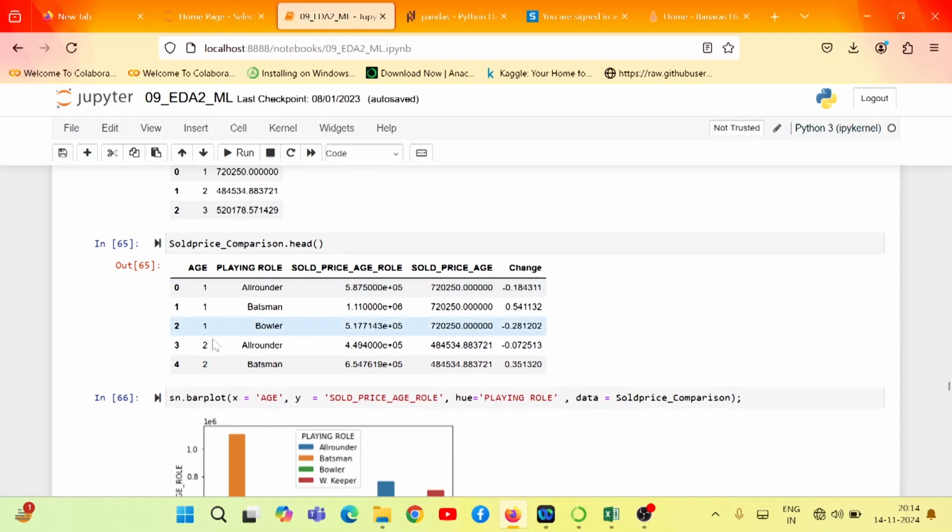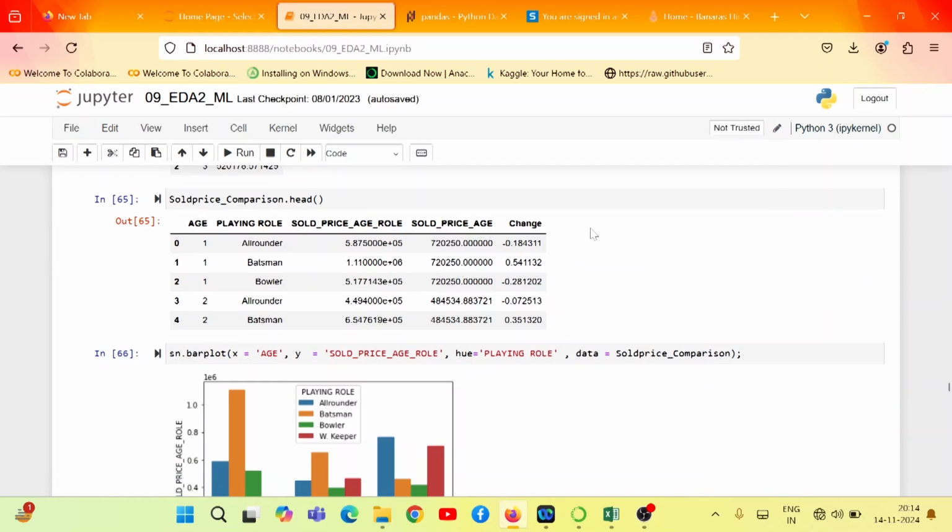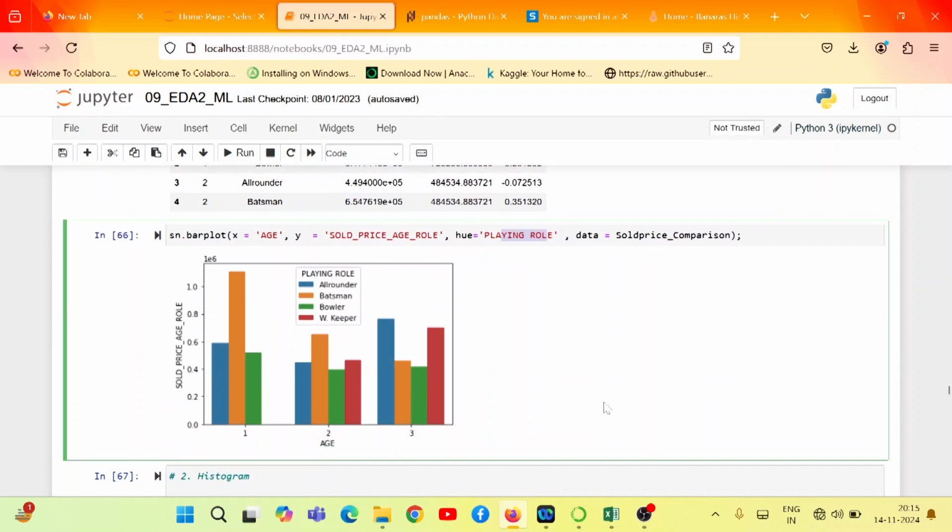This was the data frame. I want to use this data frame further, that's why I have called the data frame which we created earlier, right? So it can be noted that the average sold price is higher, as we have seen. Now the average sold price is shown for each age category, but grouped by a third variable, that is playing role. The parameter hue takes the third variable as a parameter. So in this case, we pass playing role as the hue parameter. You may see the outcome of that.